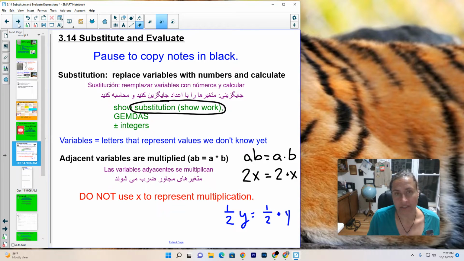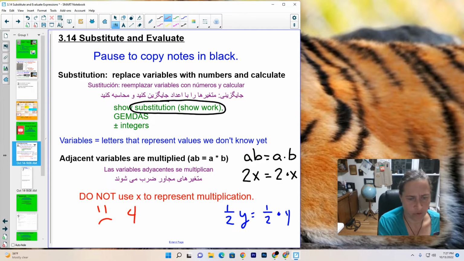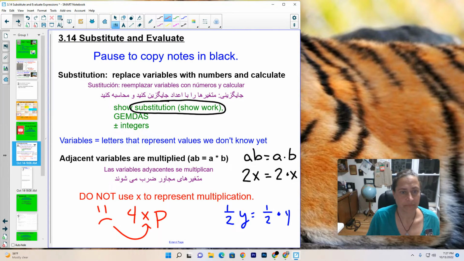Please do not use x to represent multiplication. That is now a variable and we are not using it anymore. So this would make me very sad. Don't say 4 times p. That's 4xp, which is very different. Okay, so do not use x to multiply.